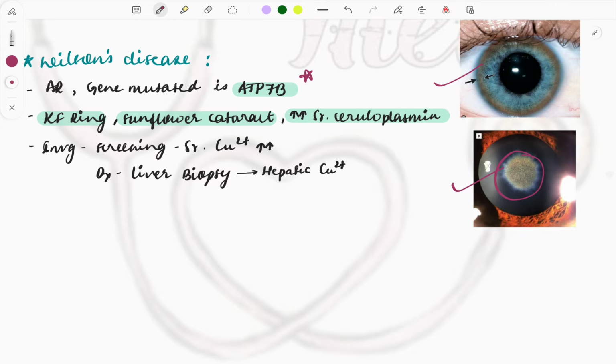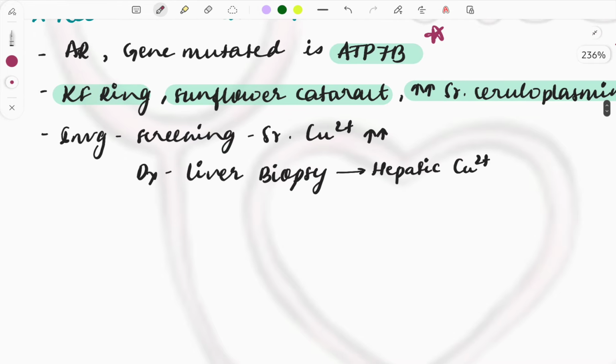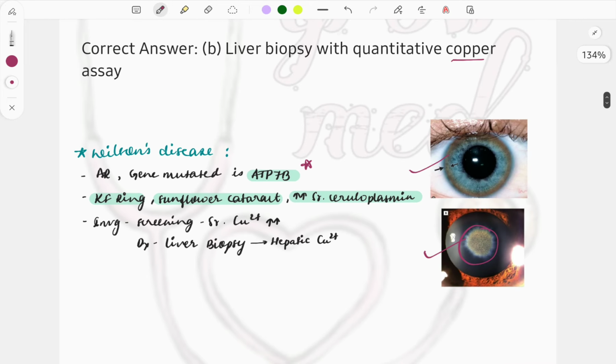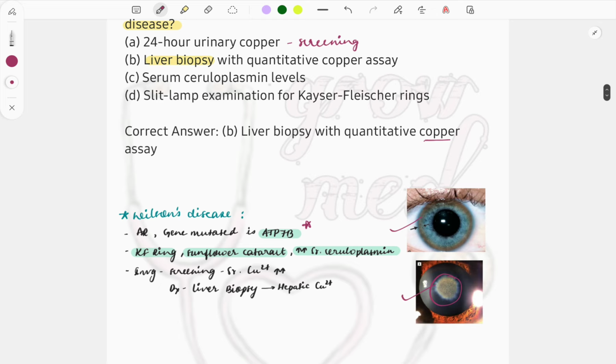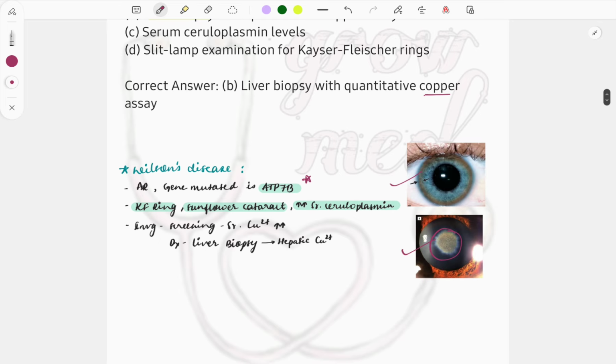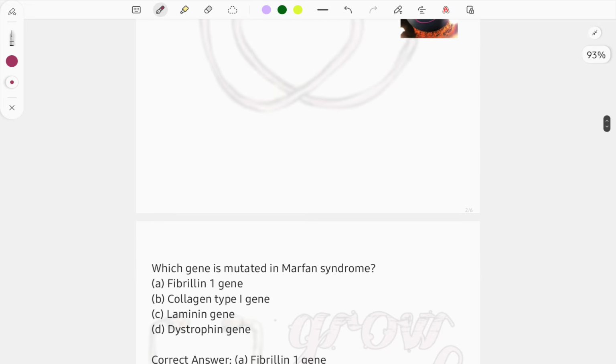Whenever these three things are given in the clinical case, blindly mark the answer as Wilson's disease. So again, two important questions related to this one. Investigation screening is the increase in serum ceruloplasmin, and the diagnostic gold standard is the liver biopsy. I think all the things related to Wilson's disease are clear here, and I hope you will get all the questions related to this disease correct.